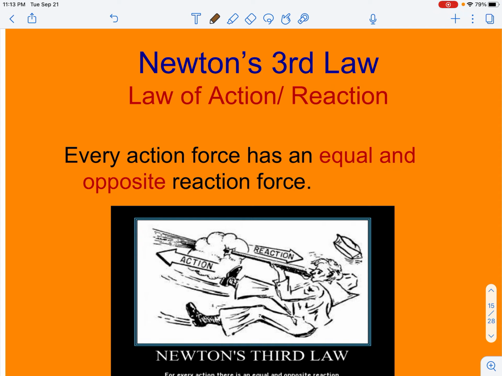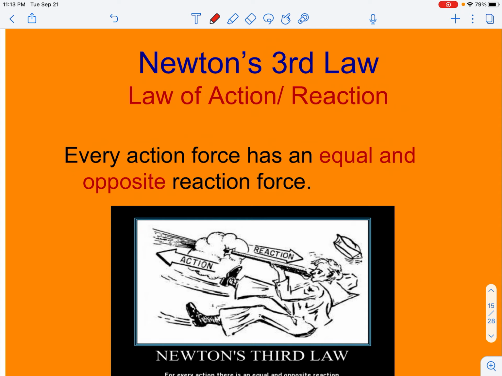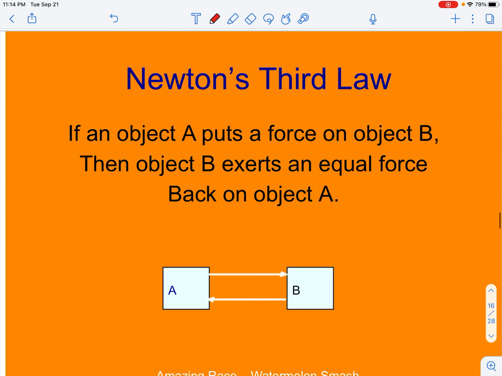All right, Newton's third law, the law of action-reaction. It says here for every action force, there is an equal and opposite reaction force. So basically, if I have my phone sitting on the table, my phone presses down on the table, and as a result of that, the table is going to press up on the phone. Newton's third law must include two different objects, and the forces are going to be applied onto each of the objects from the other.